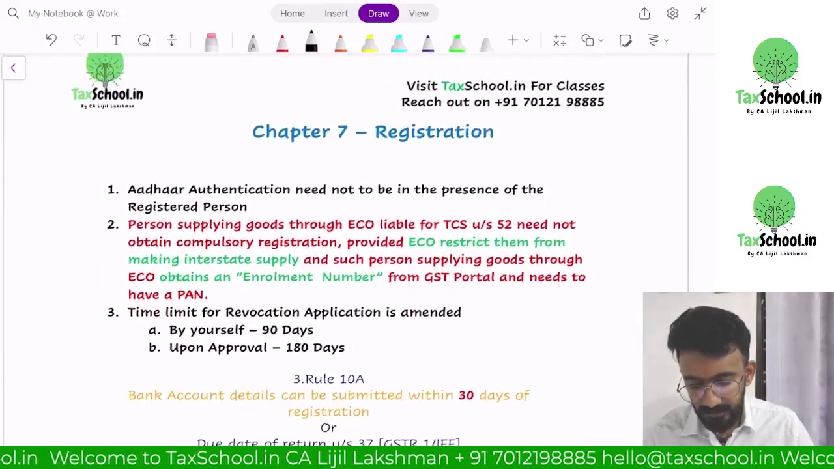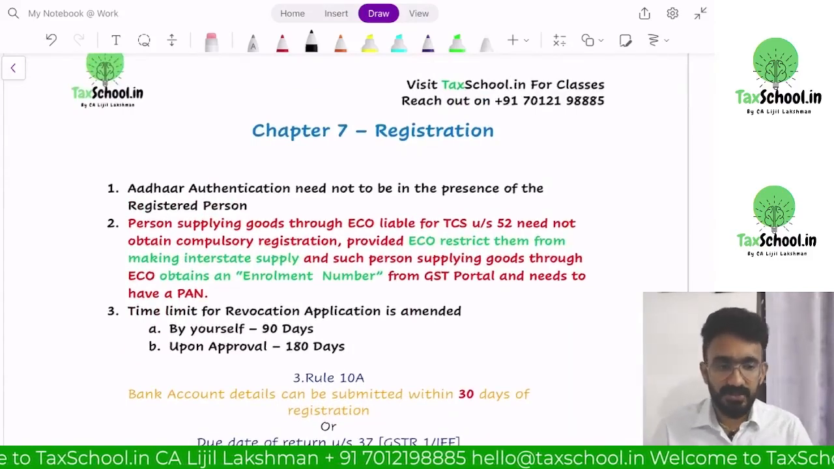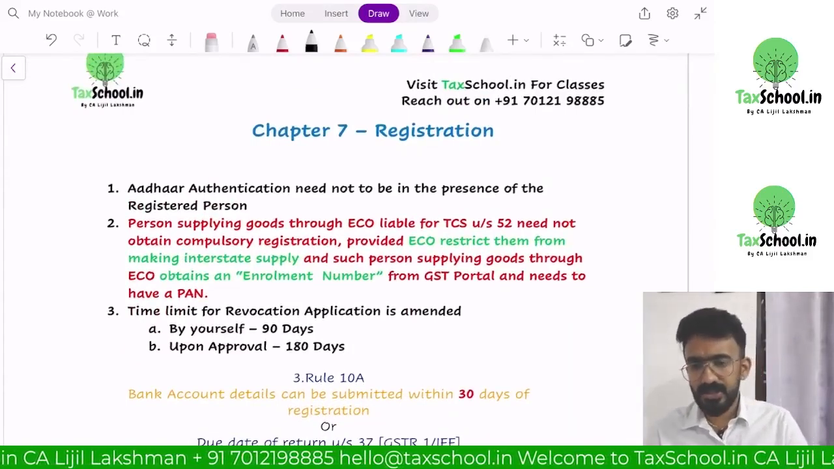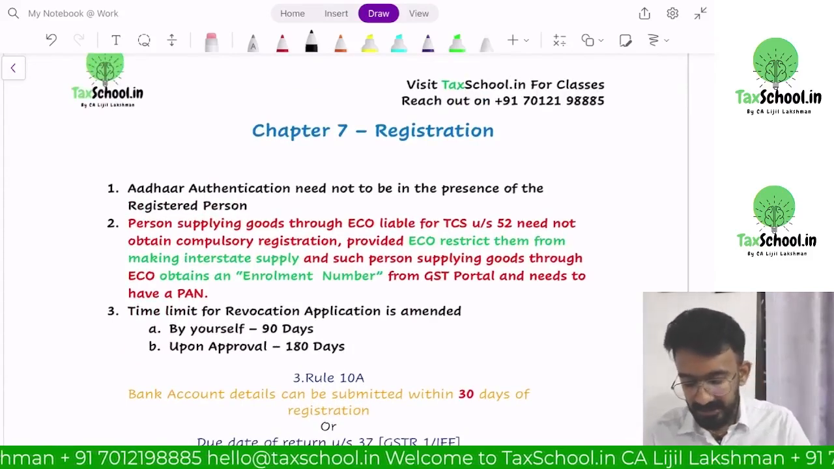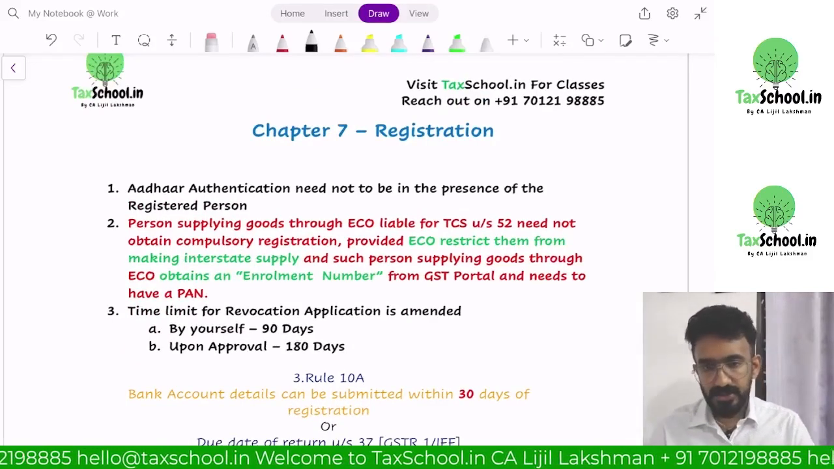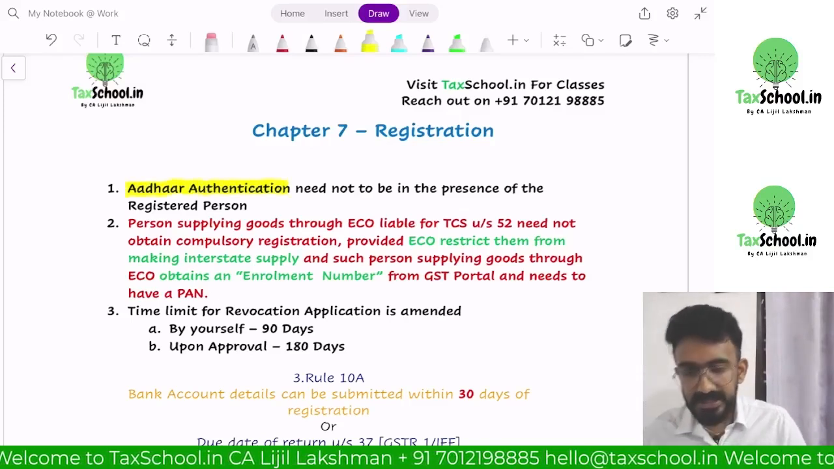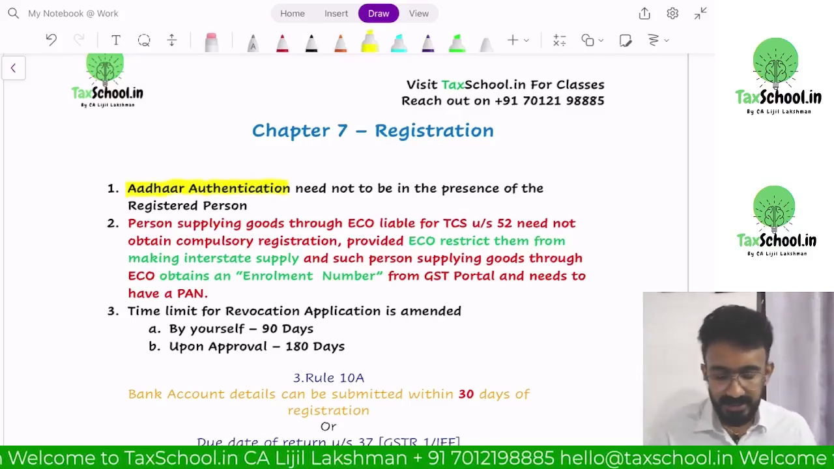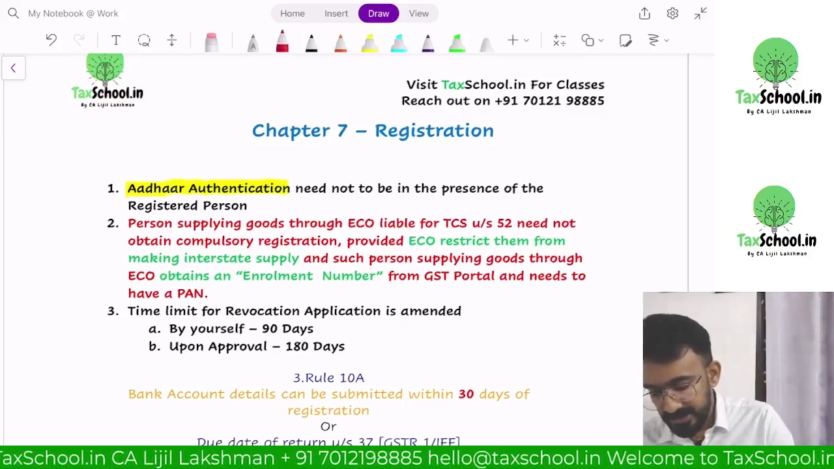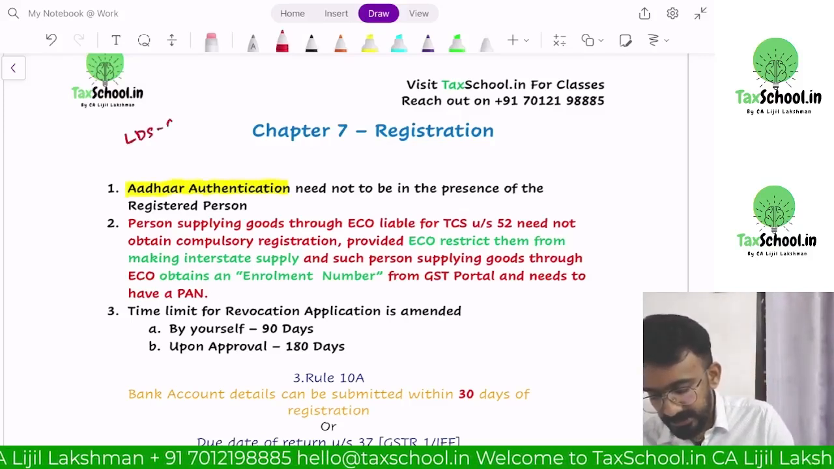Then next is registration. What is the amendment that is available in registration? Number 1, Aadhaar authentication, except 6 people. Okay, except 6 people, we used to call them as LDS cup in classes to remember.